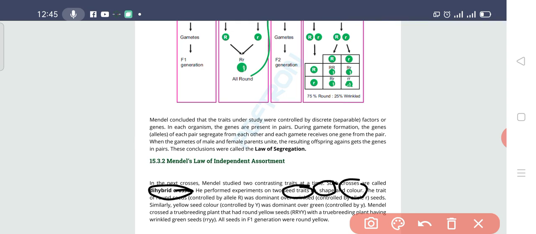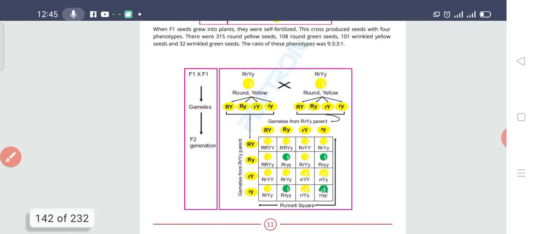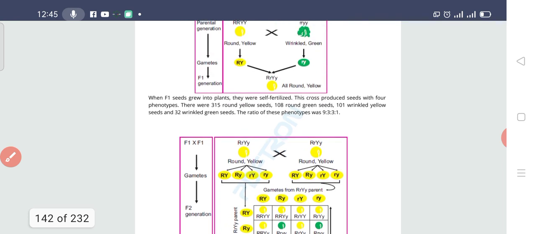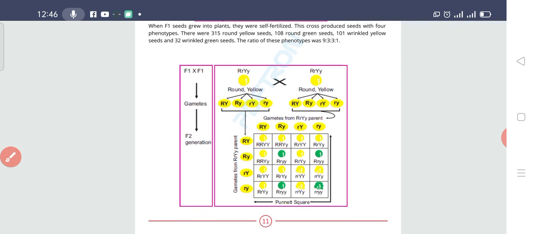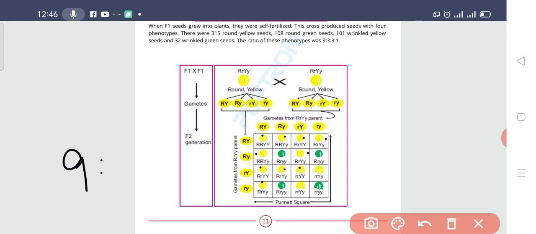Now what is next? What did he do next? He did the cross, and first he took the parental generation, and the result of the F1 generation was that all the seeds were round and yellow. Then he did the cross between F1 plants, and then there was the gamete formation, and then in the F2 generation what happens? In the F2 generation, you can see here it is all clear. 1 2 3 4 5 6 7 8 9. Hold on students. 9 were the round and yellow.